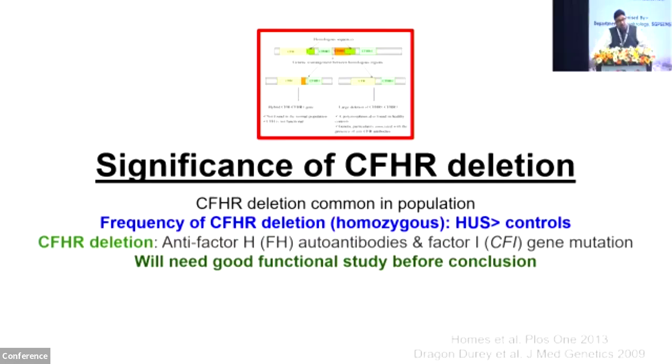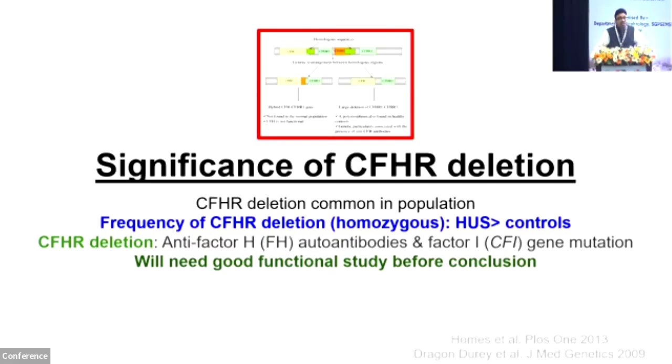And there was a study by Dragon Dury in 2009 where she reported the frequency of CFHR deletion homozygous was commoner in patients with HUS. However, when anti-CFH and anti-CFI related HUS were expunged, they found that there was no difference. So the role of CFHR deletion is largely debatable, but I wouldn't stop there. I think we should look at the functional abnormalities. There may be a novel finding.